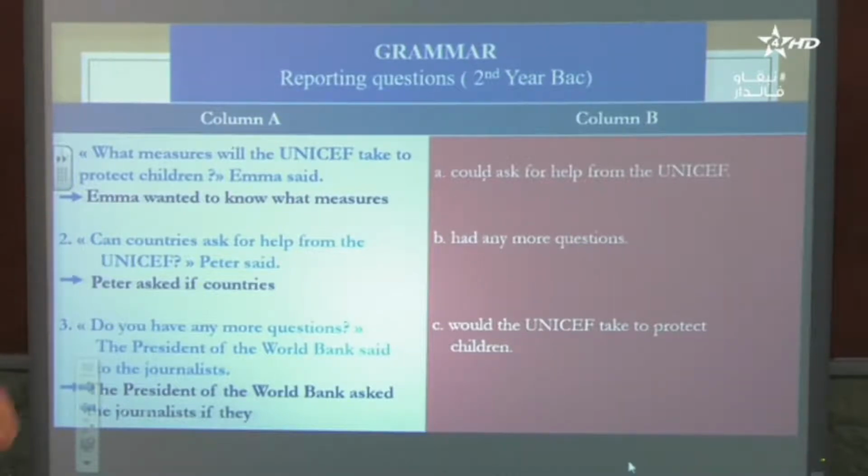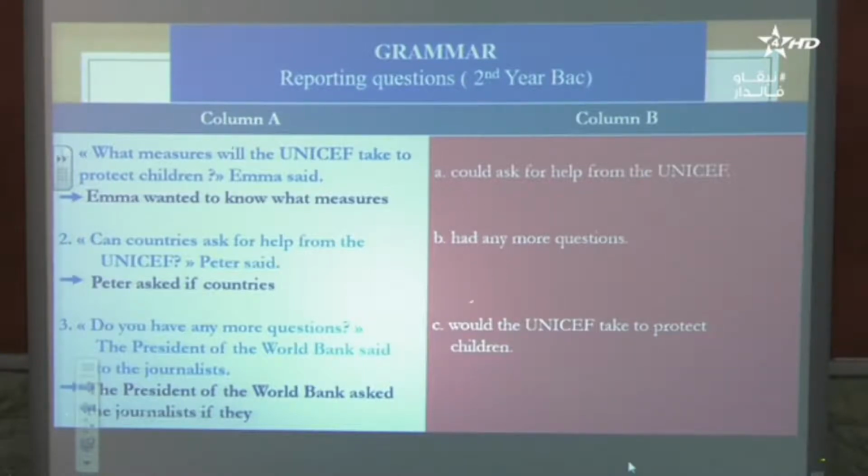Let's go to the right column. Emma wanted to know what measures could ask for help from the UNICEF, or had any more questions, or would the UNICEF take to protect the children. So if you look here, what measures will the UNICEF take to protect children?